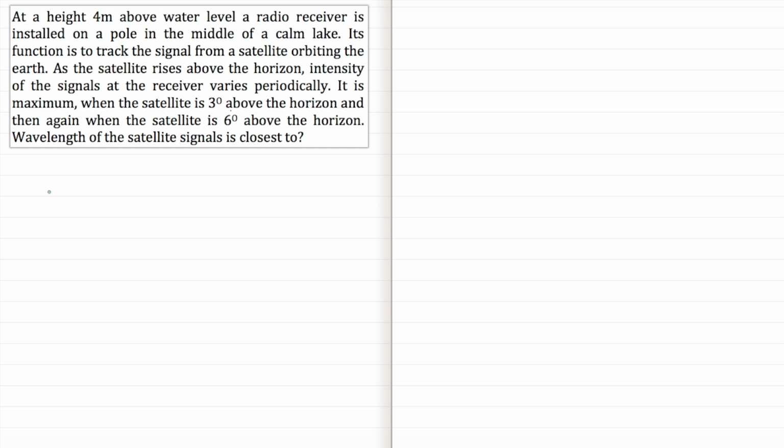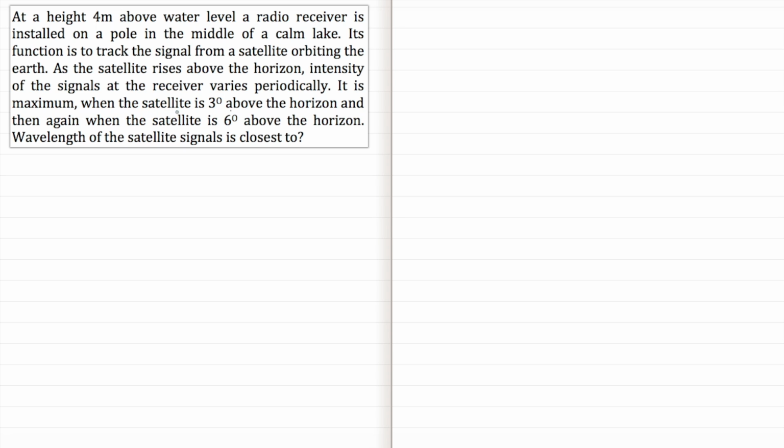So in this question, it is given that at a height of 4 meter above water level, a radio receiver is installed on a pole in the middle of a calm lake, and its function is to track the signal from a satellite which is orbiting the Earth. Now, as the satellite rises above the horizon, the intensity of the signals at the receiver varies periodically.